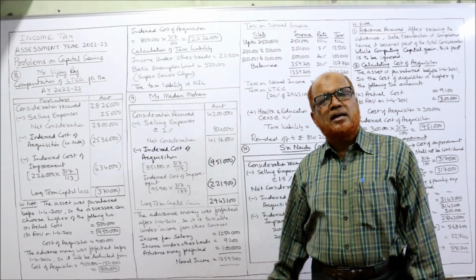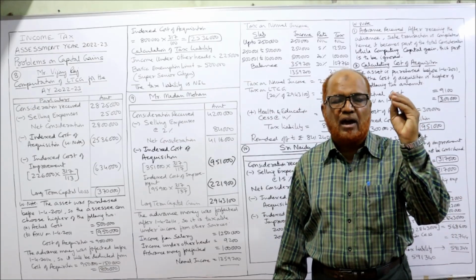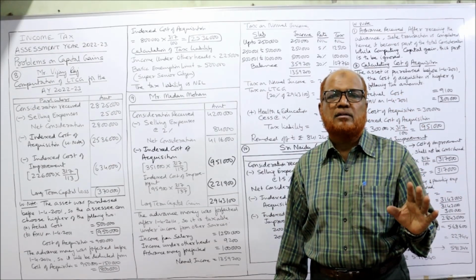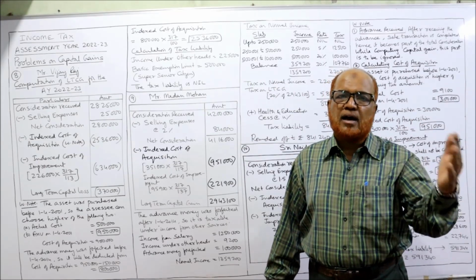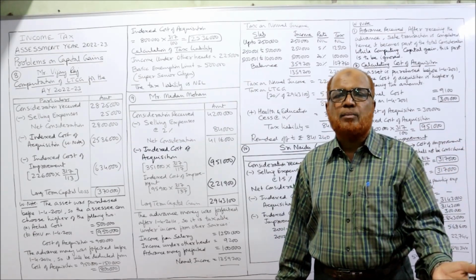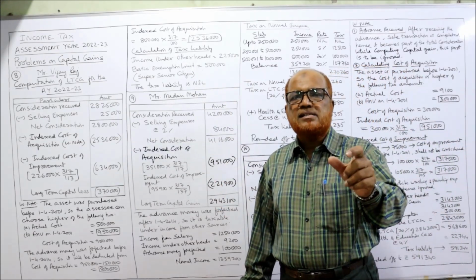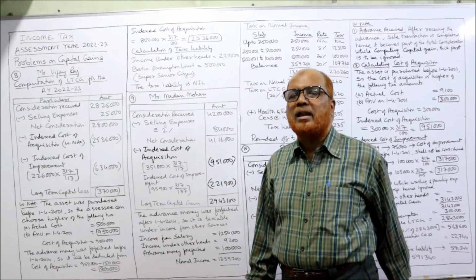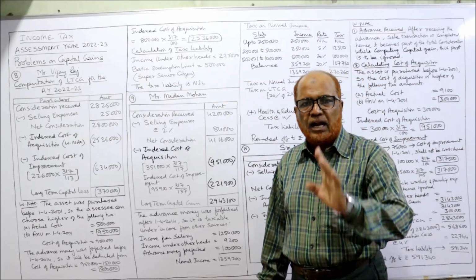So 8 lakh into the previous year index, 317. Already in every problem we are writing this: when the asset is sold during the current previous year, 2021-22, the 2021-22 index number is 317, divided by the index number of the purchase year. If any asset is purchased before 1/4/2001, then the index number should be taken as 100.